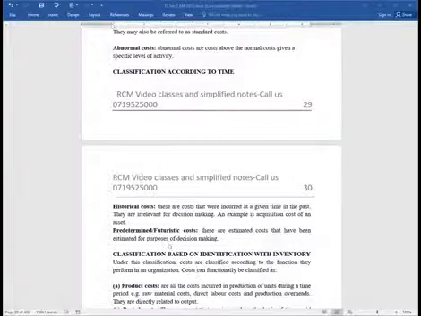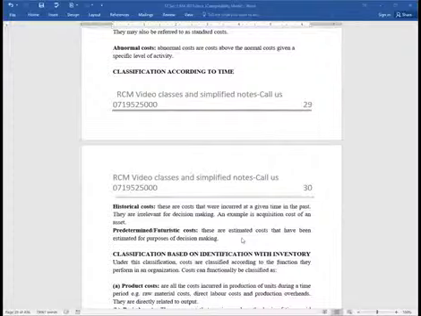And then we have, ladies and gentlemen, what we call futuristic. The second class here is the futuristic, or predetermined cost. These are estimated costs that have been estimated for purposes of decision-making, costs that have not yet been incurred, which for purposes of creating a platform of effective decision-making process, we are trying to estimate them. So that is very, very important for you to understand.